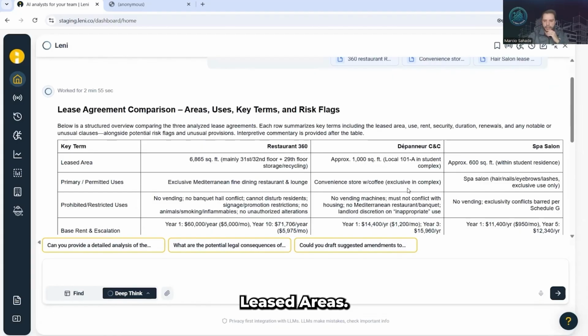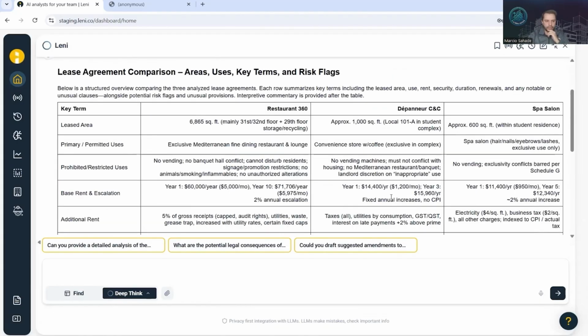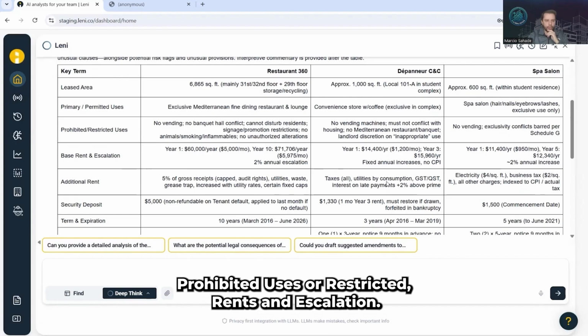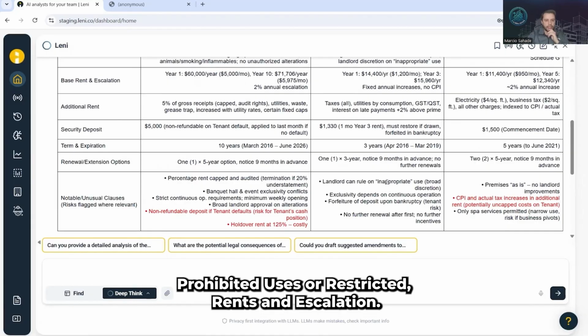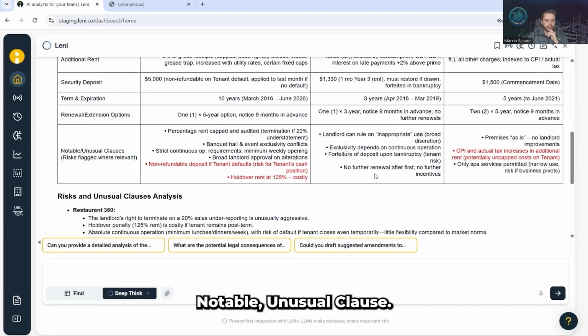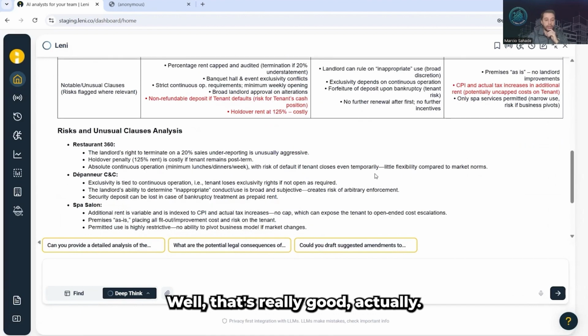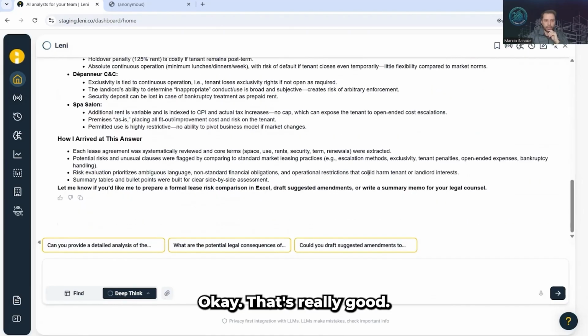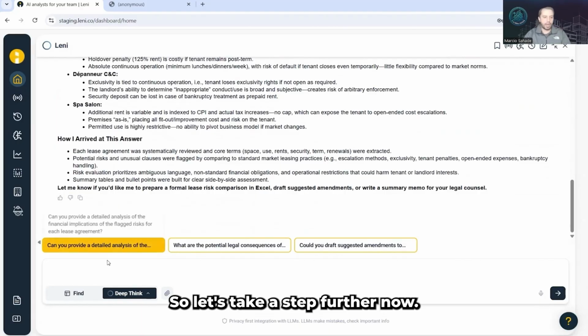List the areas. Primary use. Interesting. Prohibited or restricted uses. Rents and escalation. Okay. Security deposits. Term expiration. Okay. Renewals. Notable unusual clauses. Well, that's really good, actually. Flag the risk for each one of those. Okay, that's really good. So let's take a step further now.